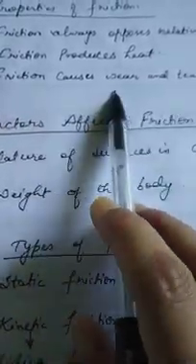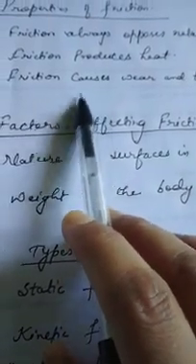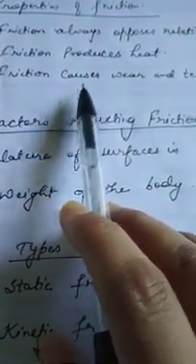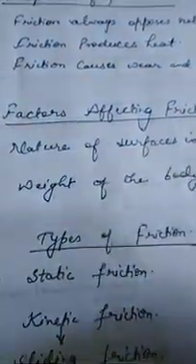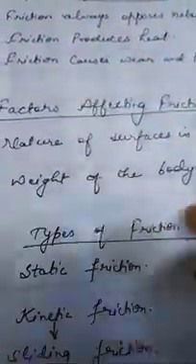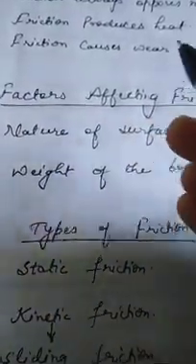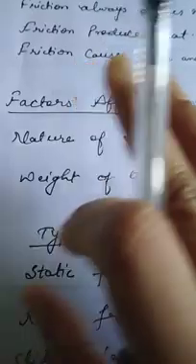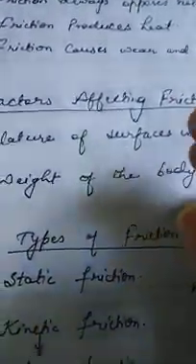Next is, friction causes wear and tear. Yes, friction causes wear and tear. That's why the soles of our shoes wear out, as you have felt. We buy new shoes because the soles get worn, the surface becomes smooth and slowly tears. Okay, you can see the picture.